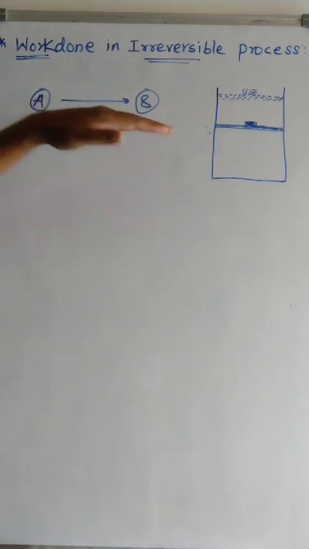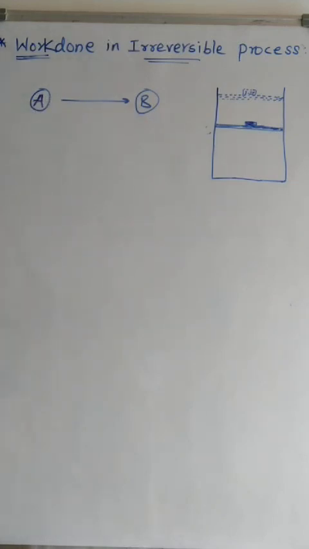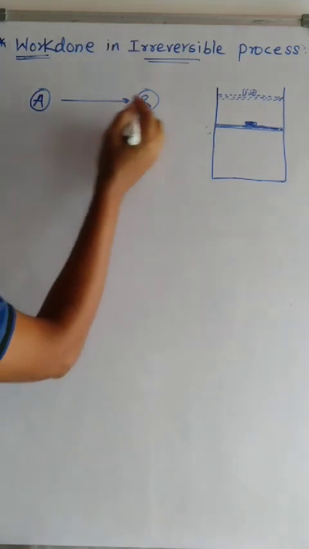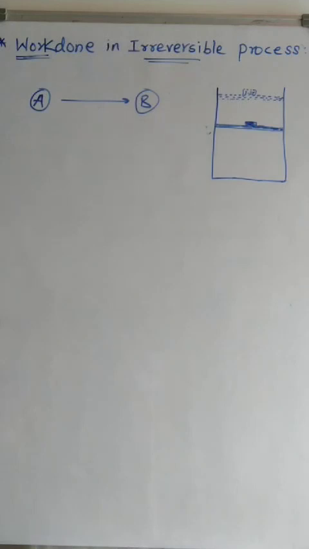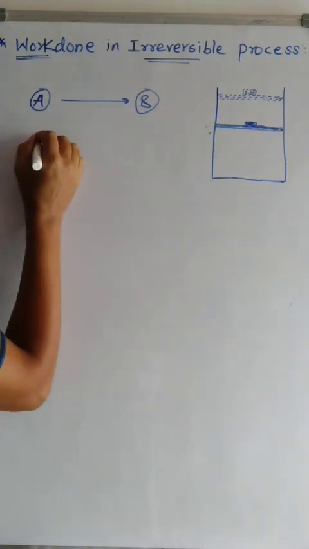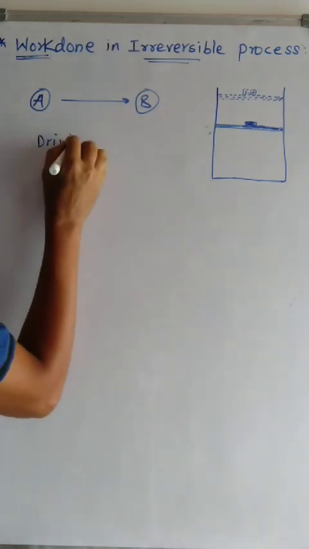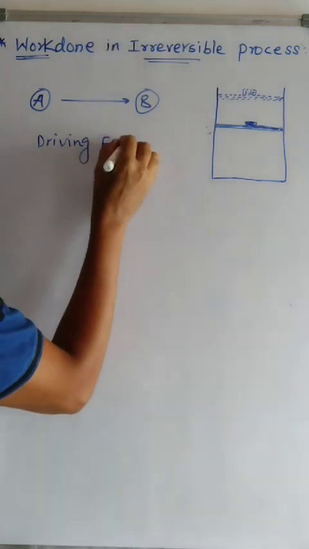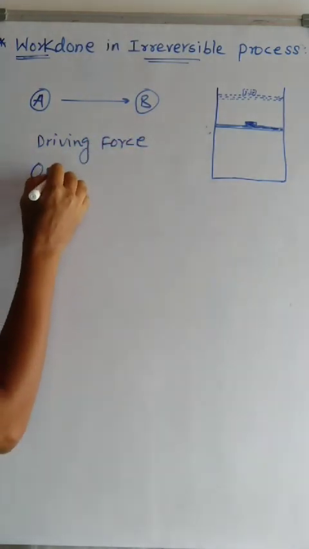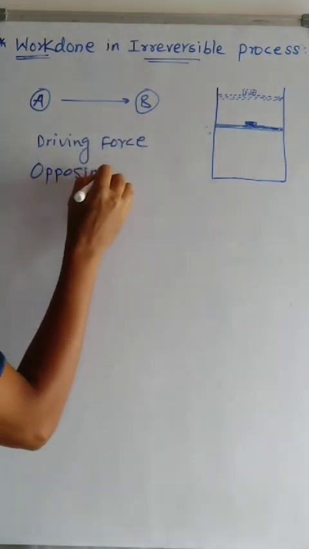Whether this process is reversible or irreversible, how can one say? Depending on whether the process is irreversible or reversible, that can be predicted by knowing the driving force and opposing force.